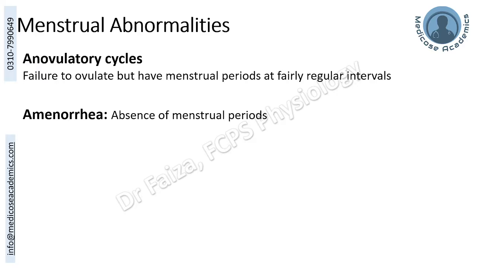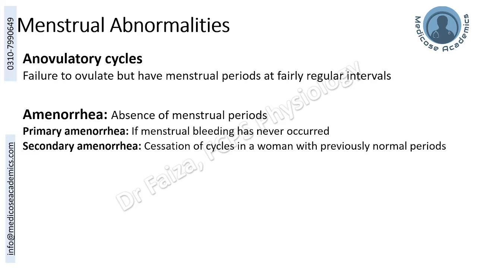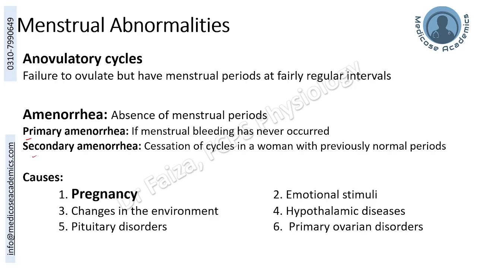Amenorrhea means simply the absence of menstruation. This can be because of a primary or a secondary reason. Primary, we will call it when the menstruation never started in a female for some genetic or other reasons, while secondary amenorrhea is cessation of cycles in a woman with previously normal periods, for example, caused by the pregnancy.